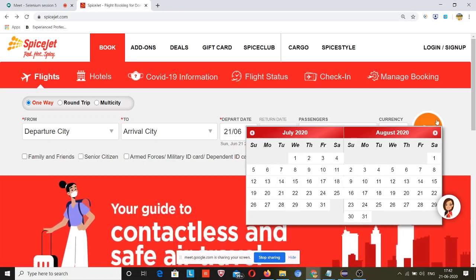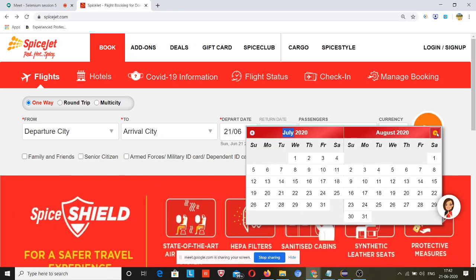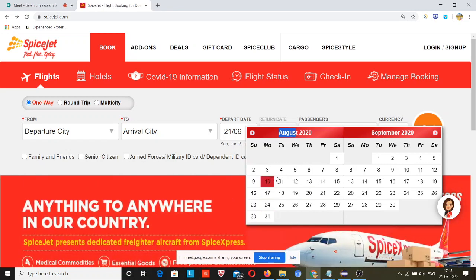So when I clicked on this, this calendar, which is our depart date, came to July, but I have to book for August. So I need to click on this again, and again my Selenium script will check this text value, and if this is August, then I need to click on the 23rd of August.